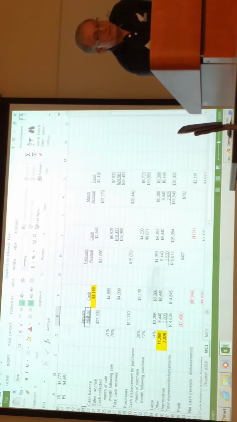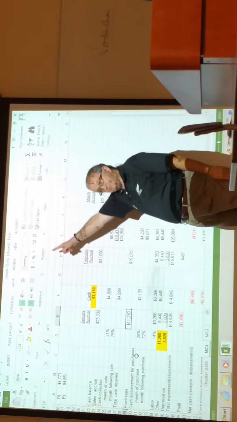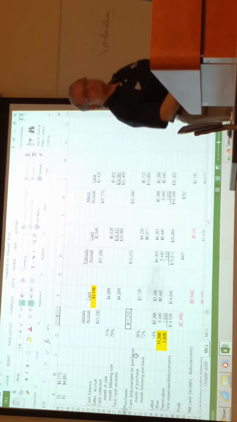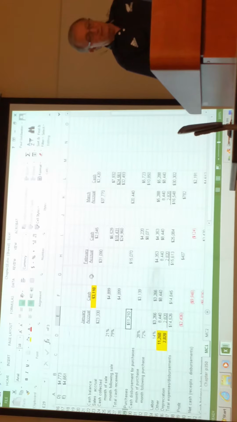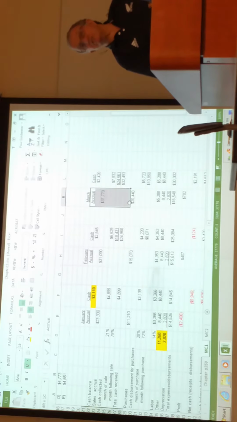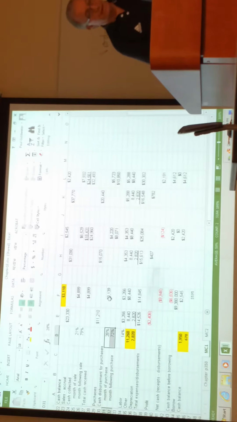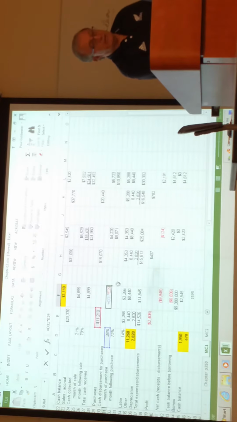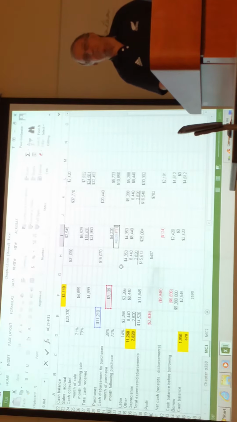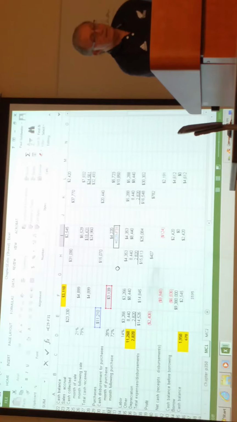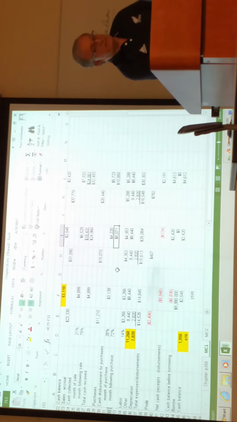Purchases, under the accrual column. Where did I get that 11,200 from? Up top, purchases. We're only gonna do one month because February and March is the same as January. Up top it gave me the percentages when they're paying for these purchases. So it's 28%, and there's the balance of the payment in the second month. Everything so far nice and easy.